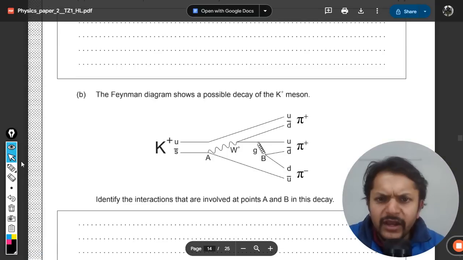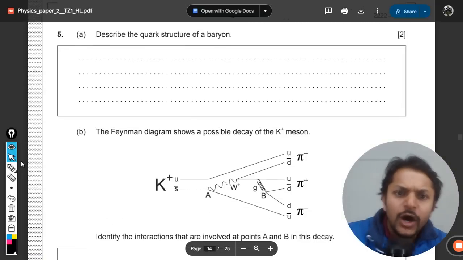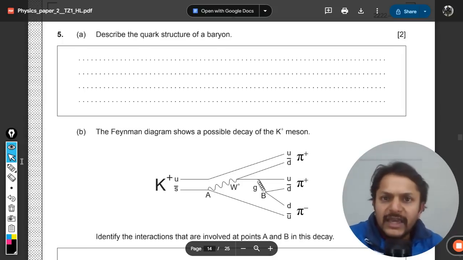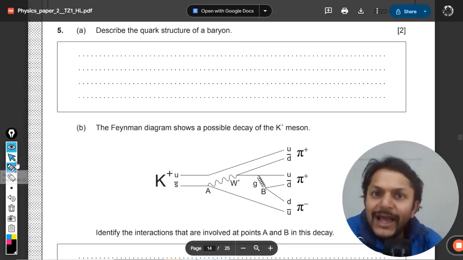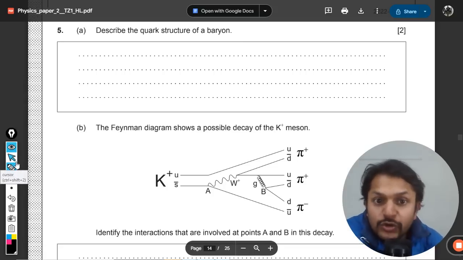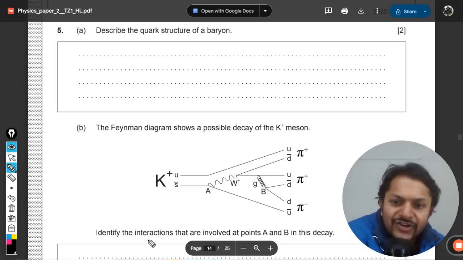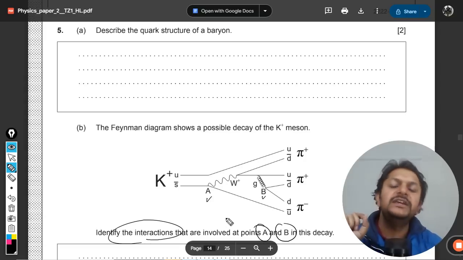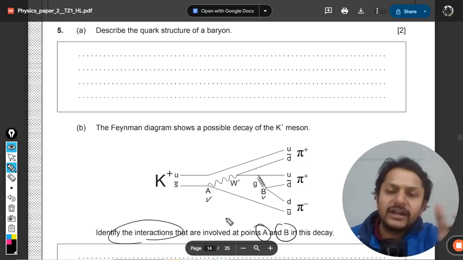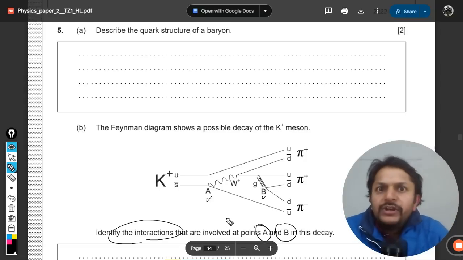The Feynman diagram shows a possible decay of the K+ meson. A possible decay means there could be other kinds of decays also, but this is the one shown here. Identify the interactions that are involved at point A and point B. So we have to comment on what kind of interaction that is.